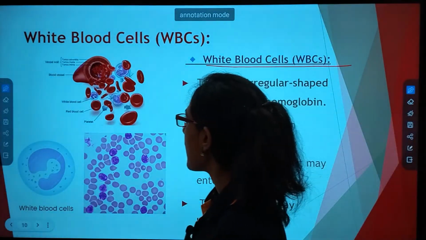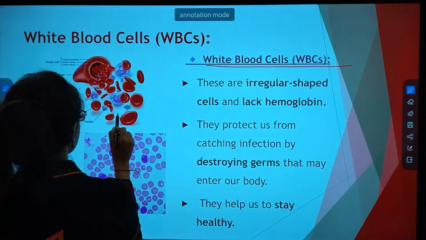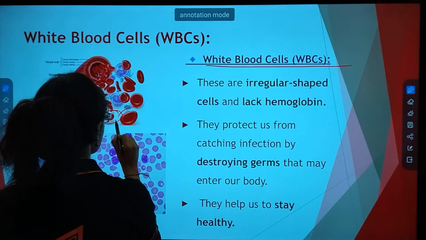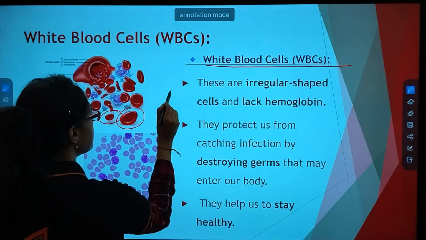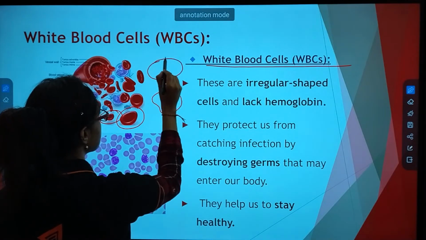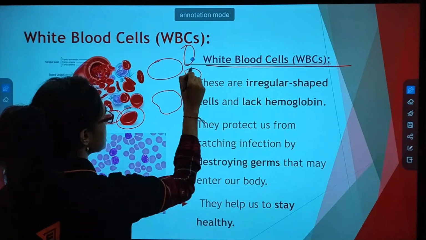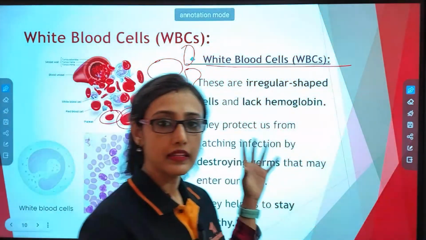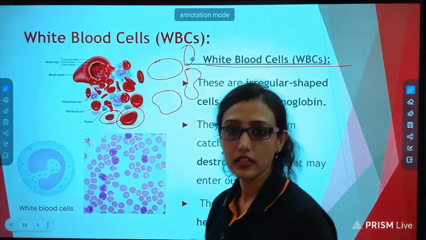And these cells are of irregular shape. RBCs, you see, have a particular oval shape. But WBCs don't have a particular shape. Some are like this, some are like this. So they have different types of shape and they keep changing their shape.